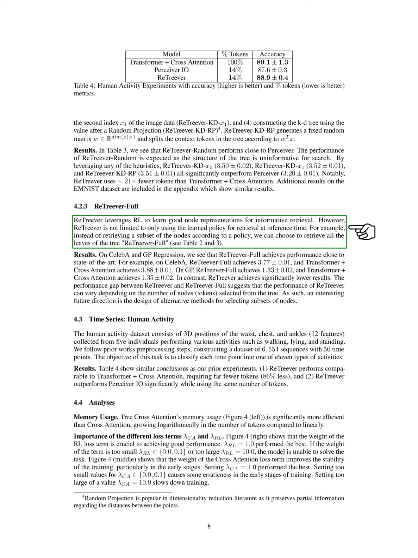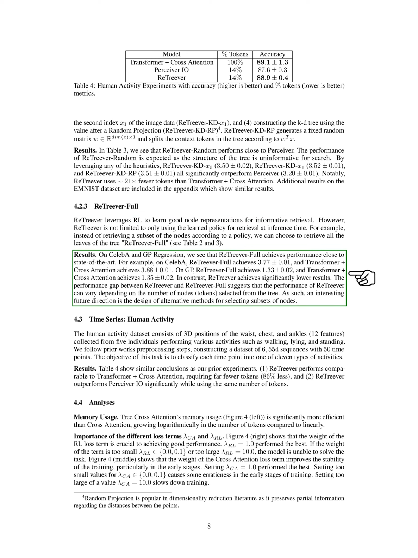On both the Celeba and GP regression tasks, ReTreever full performs close to the state of the art. However, the standard ReTreever model achieves significantly lower results. This suggests that ReTreever's performance can vary depending on the number of nodes, tokens, selected from the tree. Therefore, an interesting area for future research could be the design of alternative methods for selecting subsets of nodes.